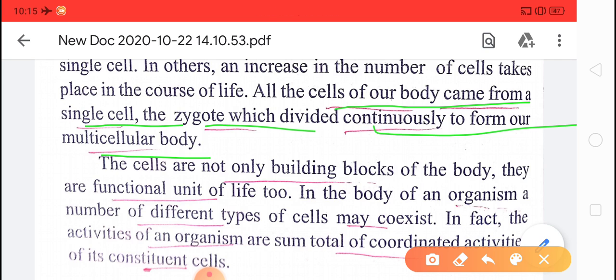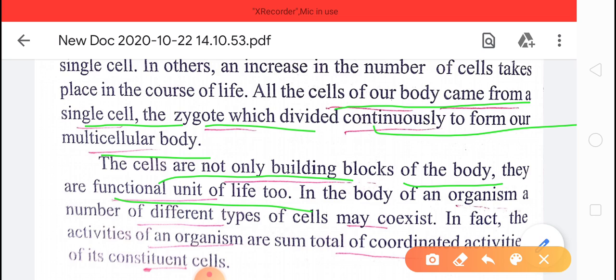Cleavage, the division, takes place in the zygote, and it continuously divides and forms a multicellular organism.